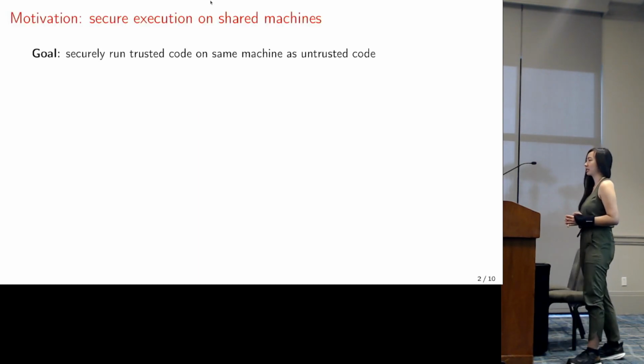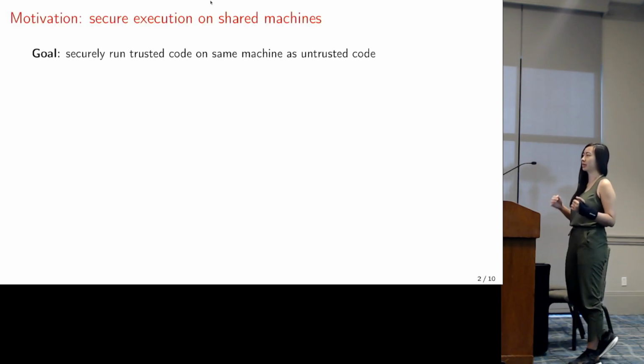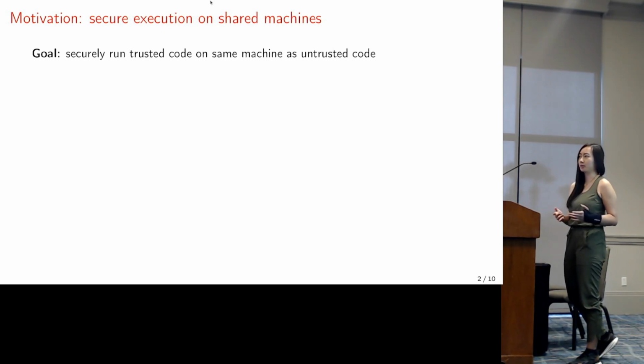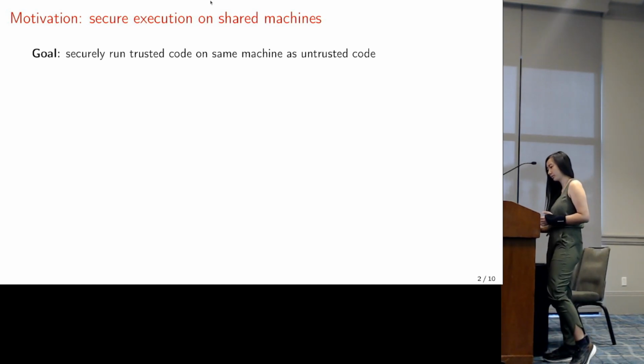The big picture motivation is that we often want to run trusted security critical code on the same machine as untrusted code without leaking secrets. Modern computing platforms run programs from a number of different stakeholders. For example, we routinely run cryptographic code on the same machine as different applications under an untrusted operating system.